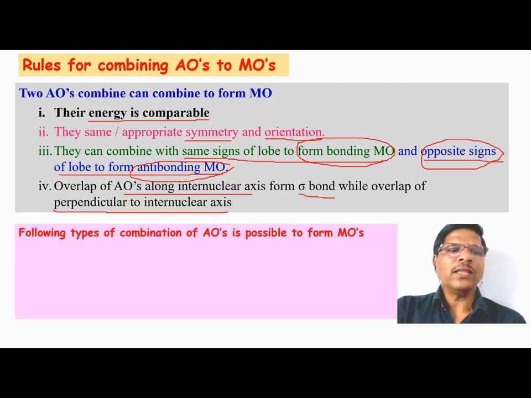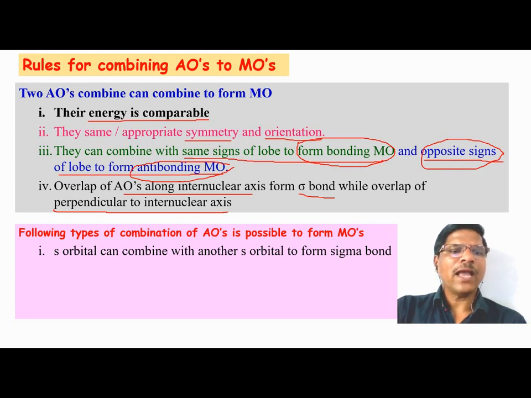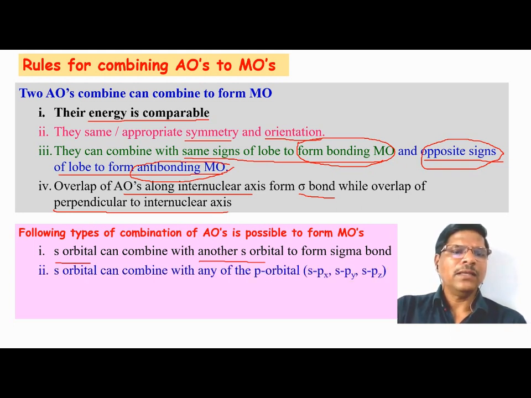So depending on these four rules, the following types of combination of atomic orbitals are possible. An s orbital can combine with another s orbital, called an ss combination. Second, an s orbital can combine with any of the p orbitals, that is spx, spy, spz interaction, and both of these interactions, ss or sp, will lead to the formation of the sigma bond.